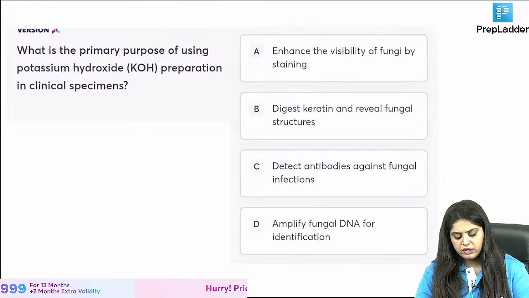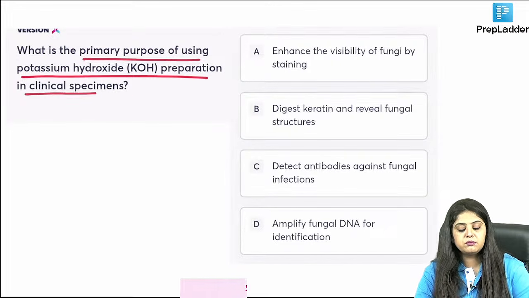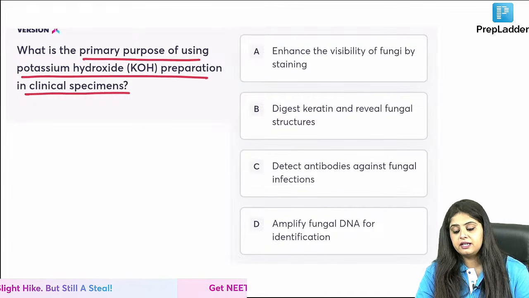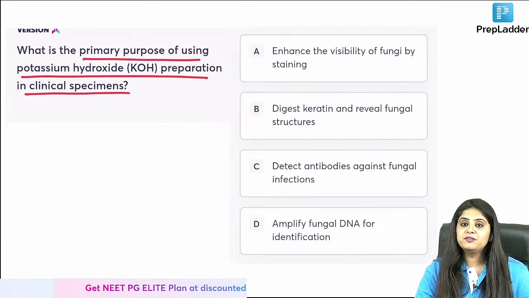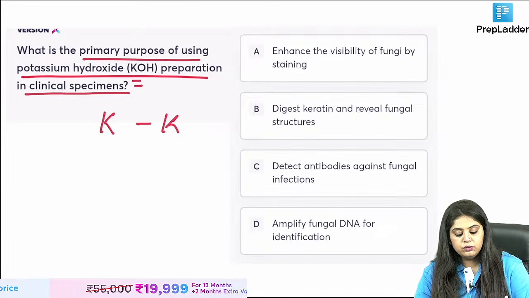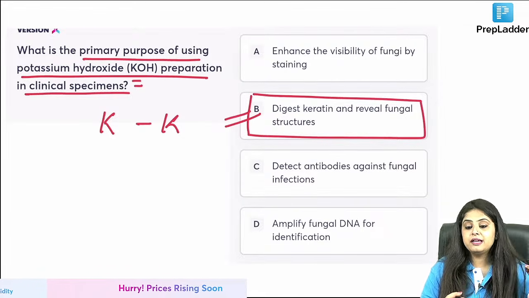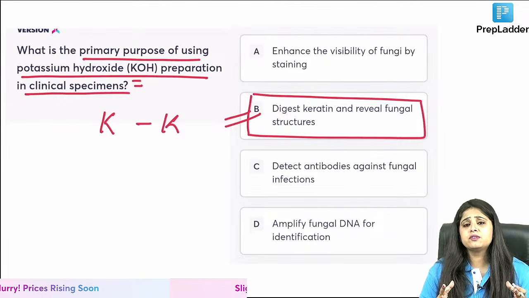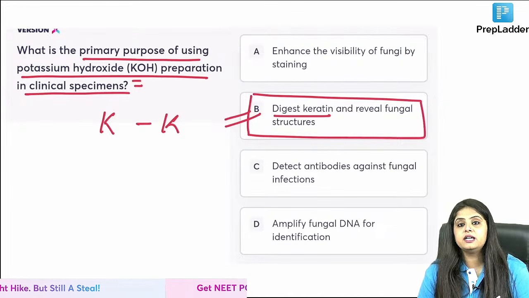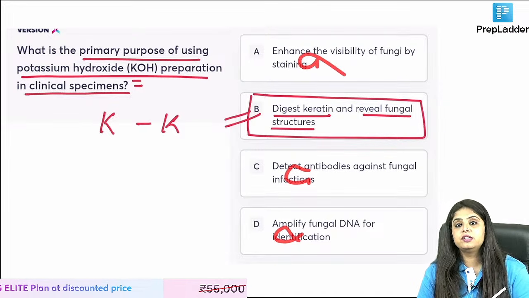Why do we do KOH? Before I move forward, what is the reason for doing KOH? What is the primary purpose of using potassium hydroxide preparation? A question from a question, we have gone into a loop. Tell me guys, before I go further, why do you use KOH? Ma'am, K for K. KOH is used because you want to digest the keratin. You are taking skin sample, hair sample, nail sample. There is so much keratin. If there's keratin, how will you see the fungus? So first you will have to remove the keratin and then you will be able to see the fungus. There is no other reason why I'm using the KOH mount.